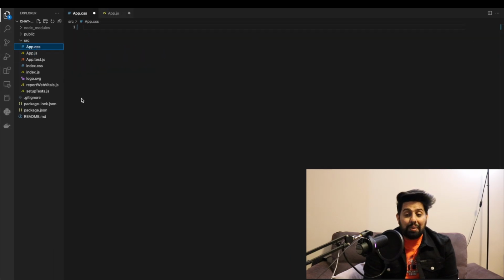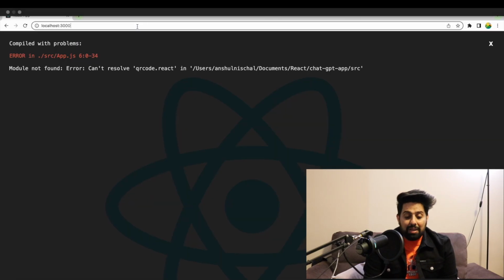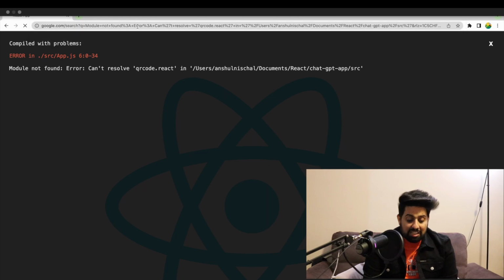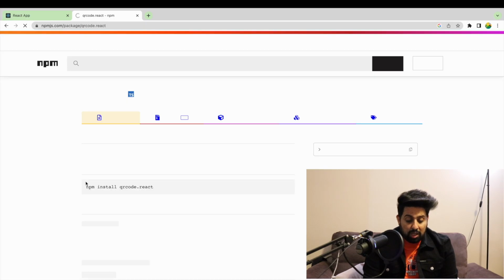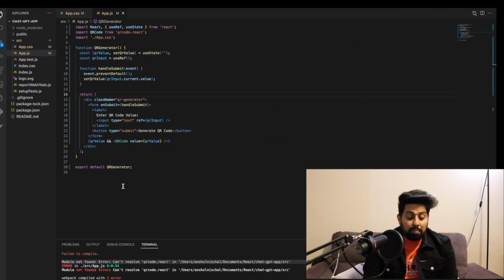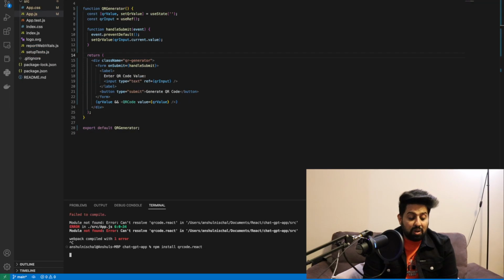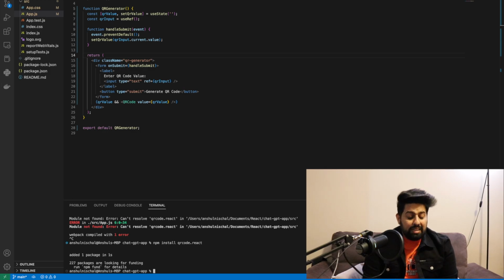Now one thing to remember is that this code will not work on its own because it needs to import the npm libraries. You can search on Google for the qrcode.react library and it will take you to the npm website. Just copy the install command from there, go to the terminal, and install that library under your application.